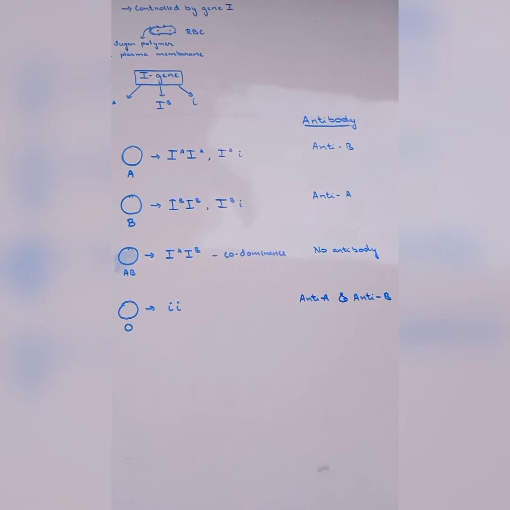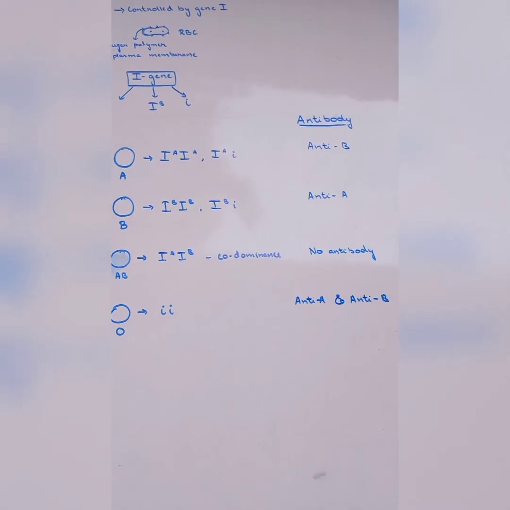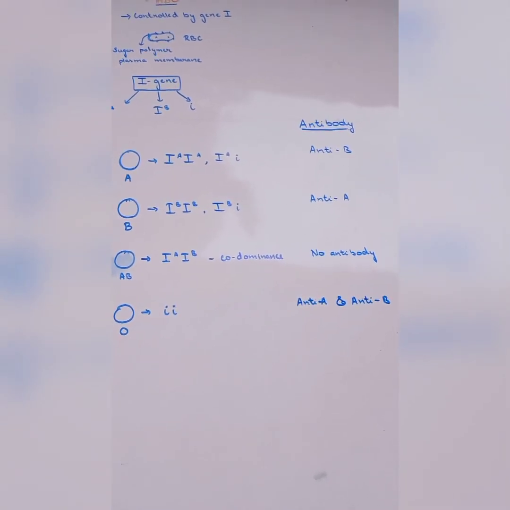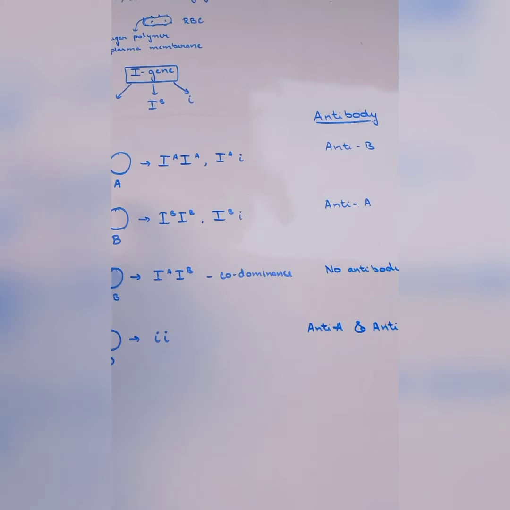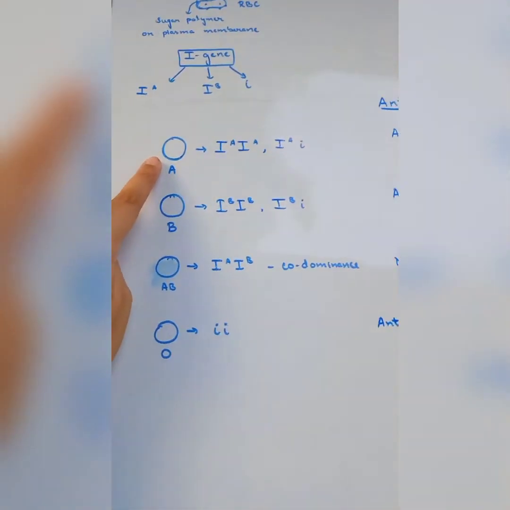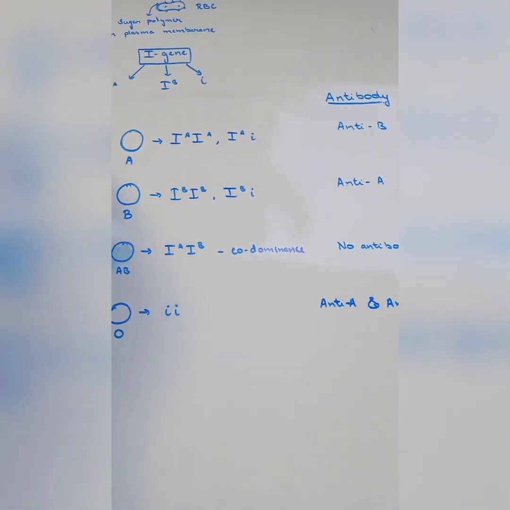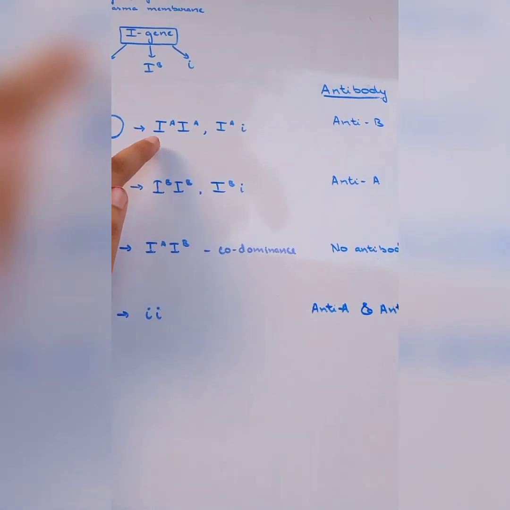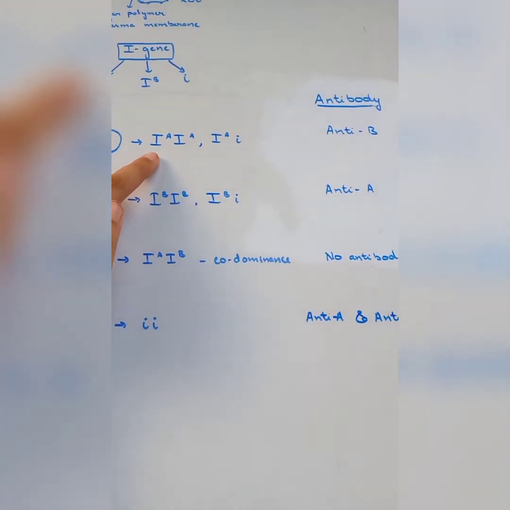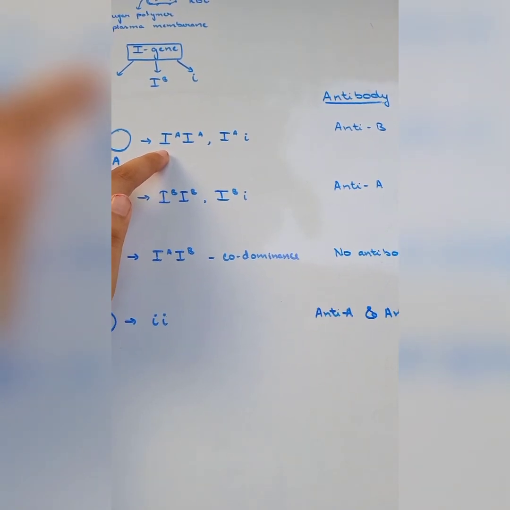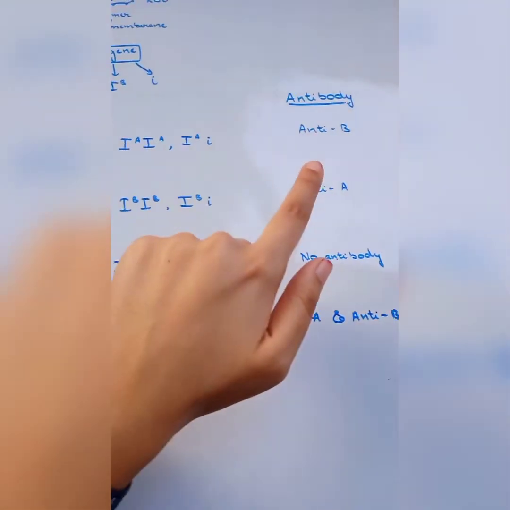Now we know a cell will never allow any foreign particle with which it is not familiar. Let's say, as in A, since it has only antigen IA, it will only allow IA particles and it has anti-B antibody.